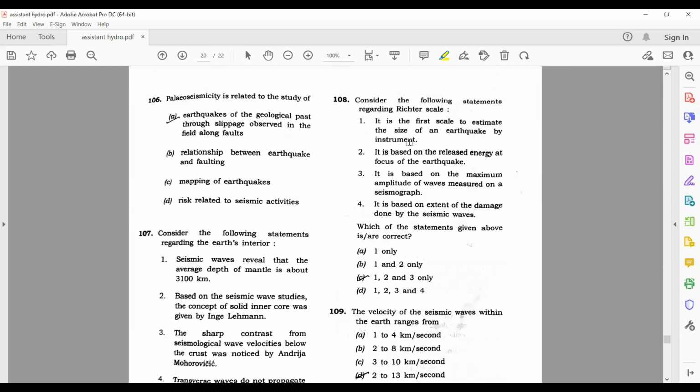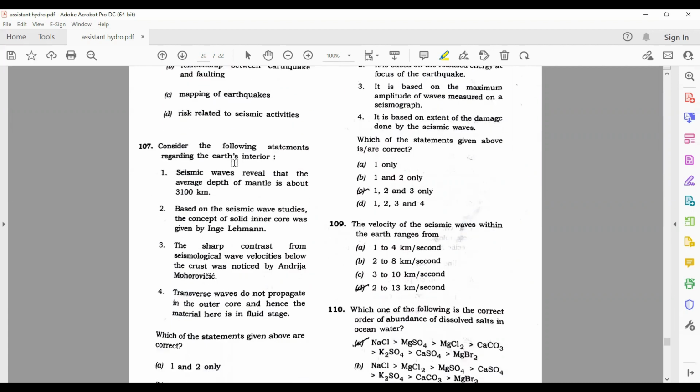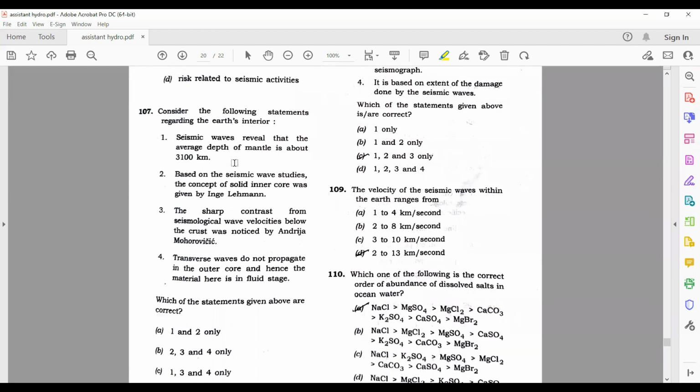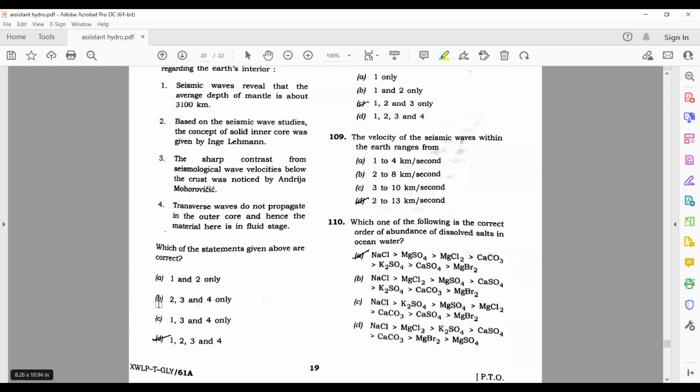Paleoseismicity is related to the study of earthquakes of the geological past. First is correct. Consider the following statement regarding the interior. The seismic waves reveal that the average depth of the mantle is about 3,100 kilometers. No, the Earth's mantle is around 2,900 kilometers. The first is wrong. So there is only one option where 1 is not there. This is going to be your answer.